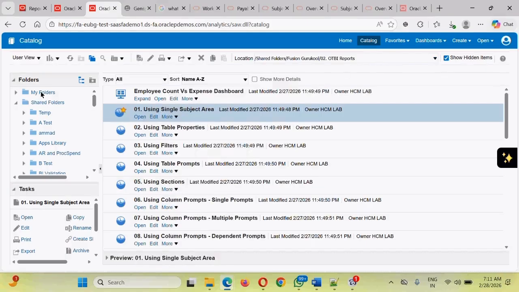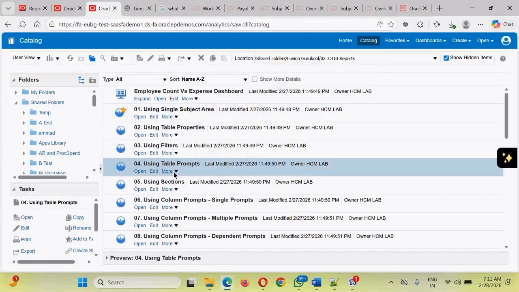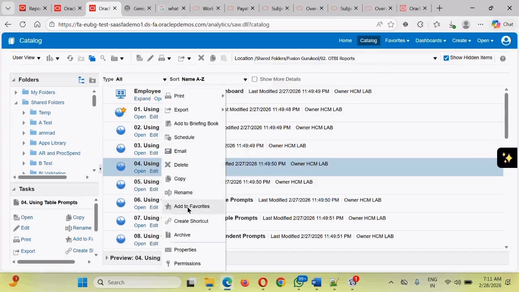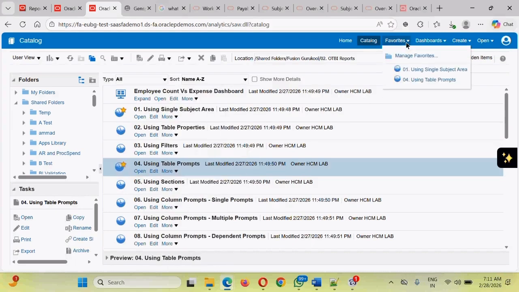Once you add to the favorites guys, instead of navigating through this particular navigation, you can directly go to the favorites, and whatever reports you have marked as favorite, let me add one more report as a favorite, and that report will be directly listed down, and you should be able to access that report directly. To access the report, clicking on this, based on the analysis, based on the data which is there in the Fusion UI, the data will open up and the report will be visible to you. Let's wait for the report to start up.